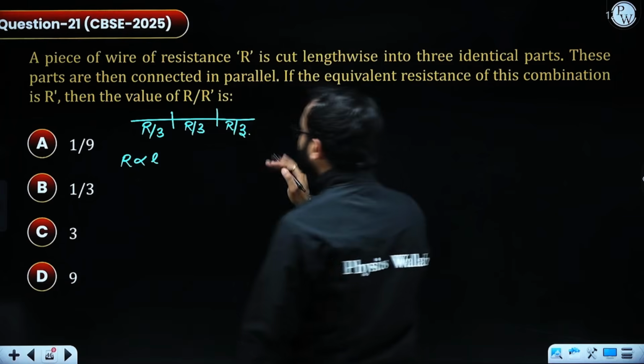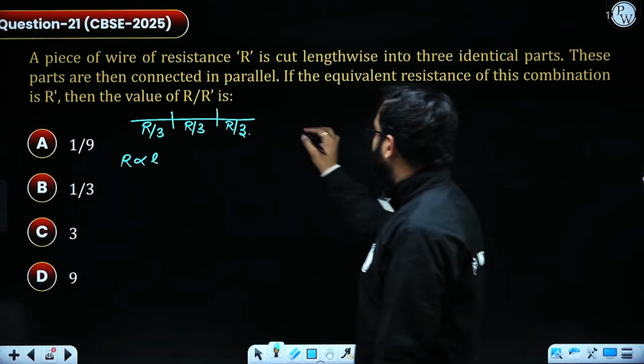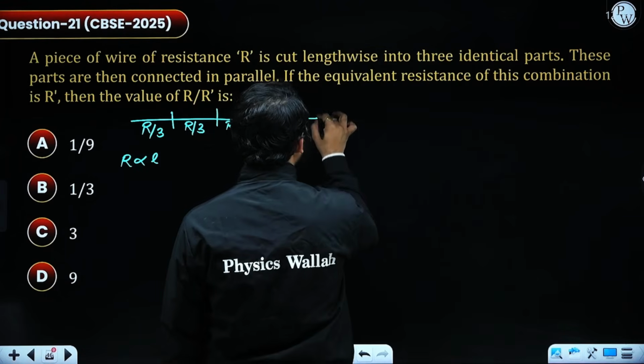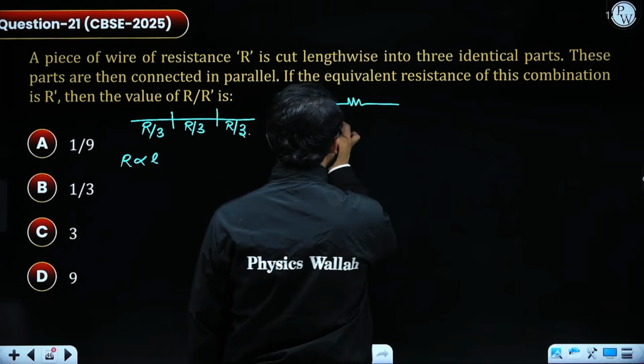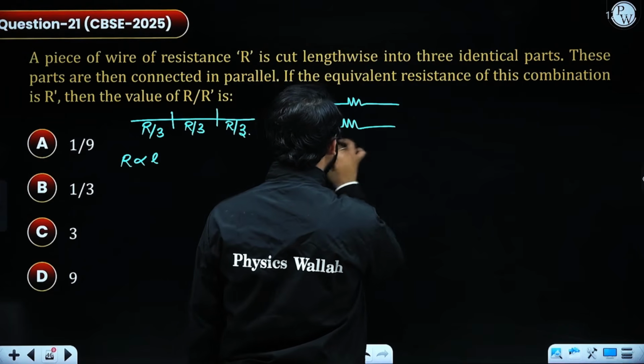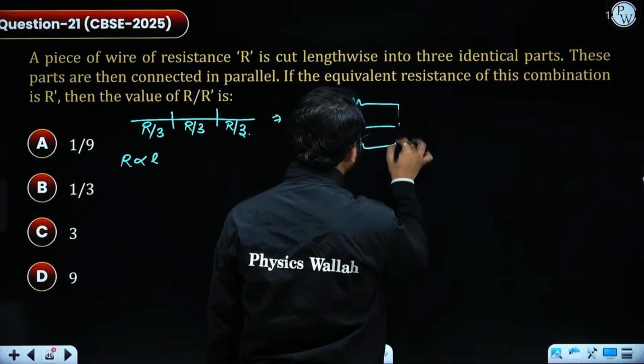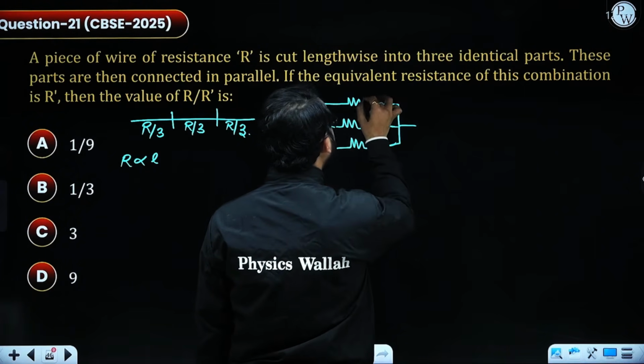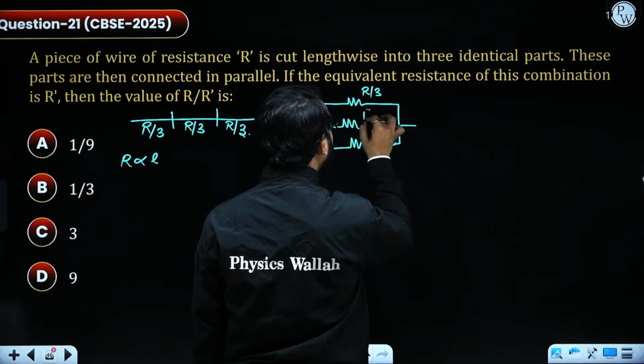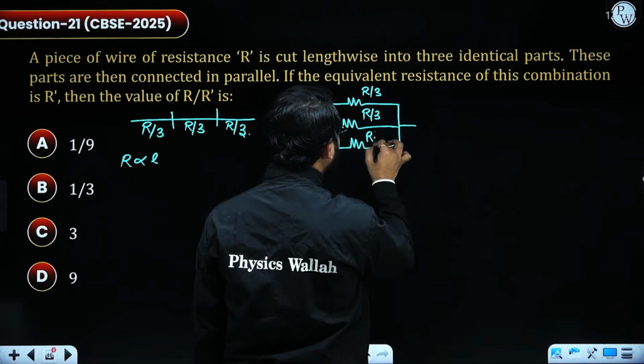Now these parts are connected in parallel, so these 3 resistors are in parallel combination, each R by 3.